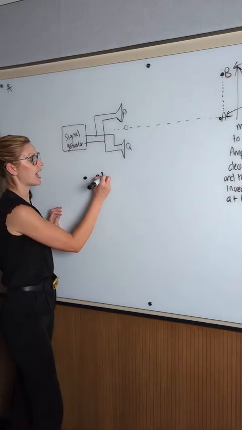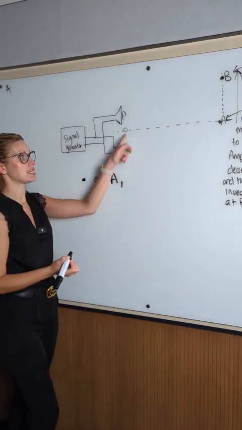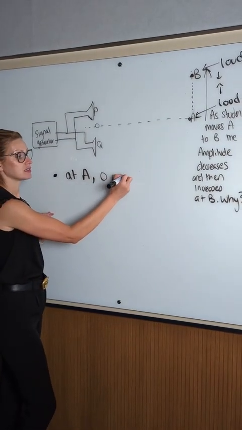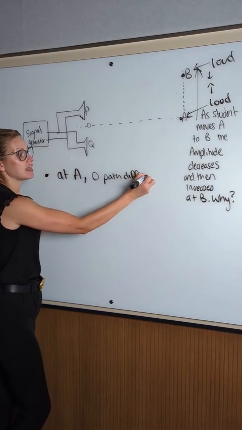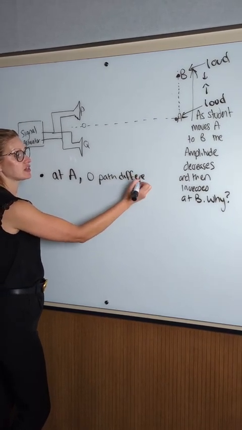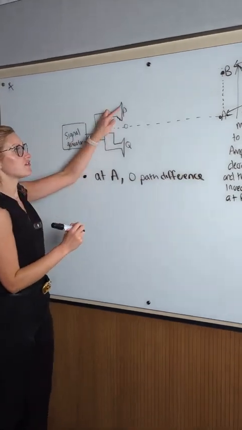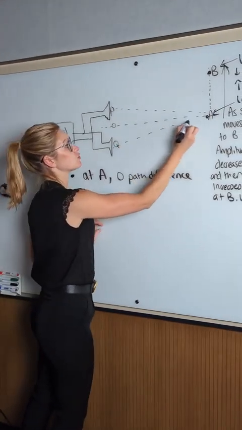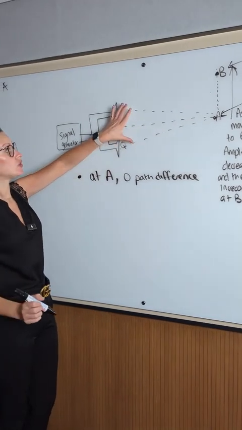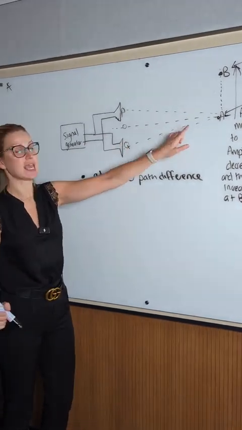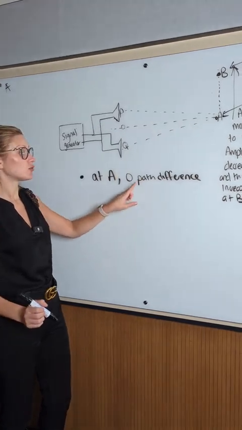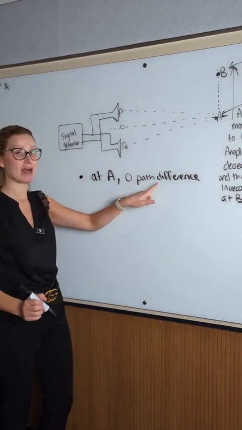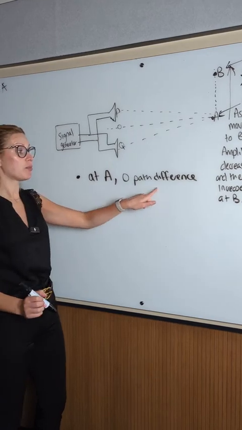So my first bullet point at A, the first point I'm going to say is because it's equidistant away, there is zero path difference, okay? So what that means is if I have a wave, path difference, sorry, spelling. If I have a wave and it leaves P and it goes towards A, and it leaves Q and it goes towards A, because that's the midpoint, those two lines, P to A and Q to A, are the exact same distance. So there's zero path difference between the two waves. The two waves travel the exact same distance, zero path difference. So at A, there's zero path difference.